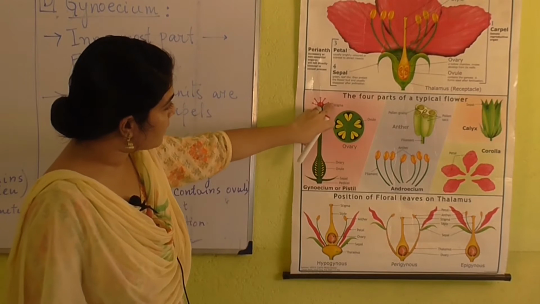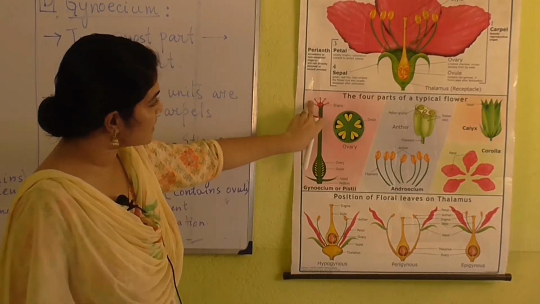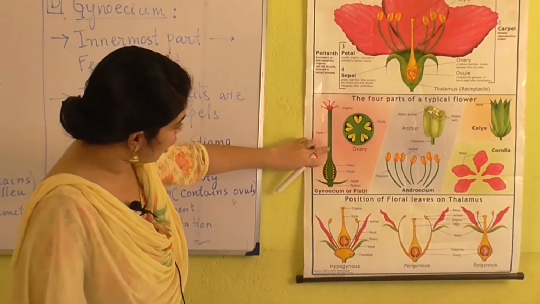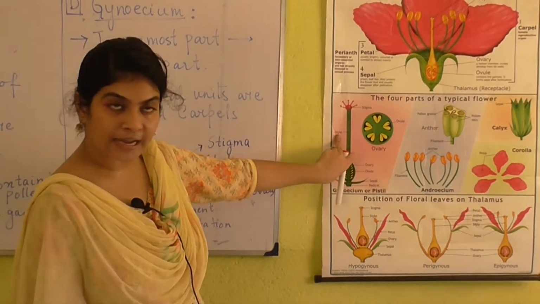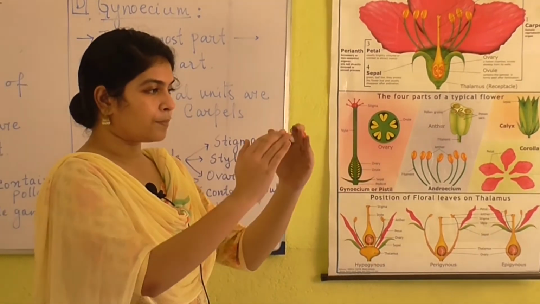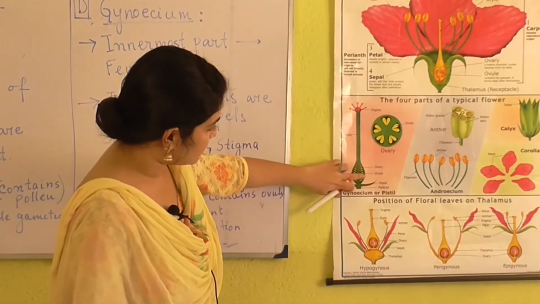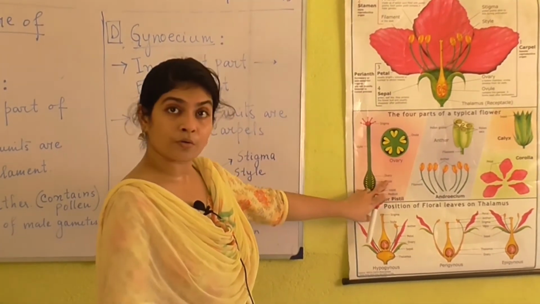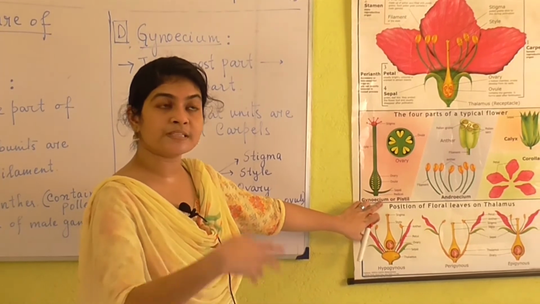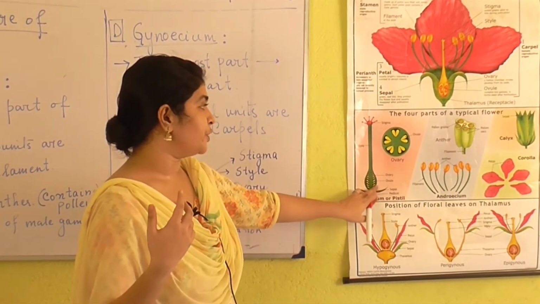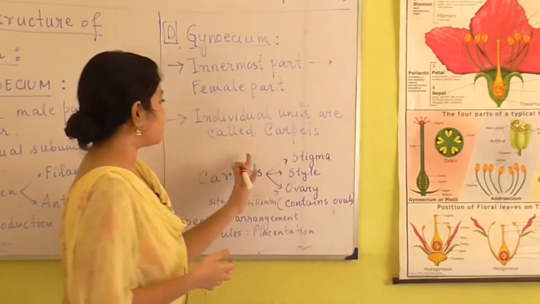The uppermost part of the gynoecium is known as the stigma. Then this rod-like structure is known as the style, and this rod-like structure continues into this structure which is known as the ovary. And this ovary, we know in sexual reproduction in humans and in other animals there are ovaries, and these ovaries produce ovules.